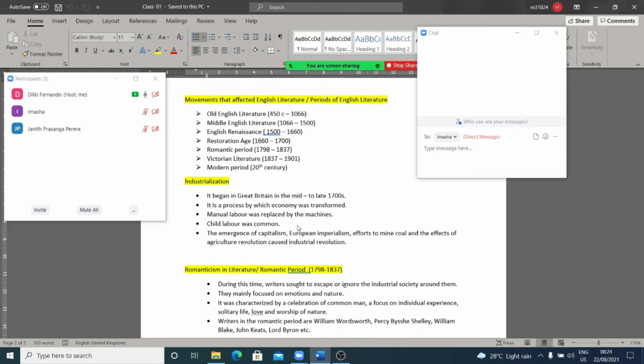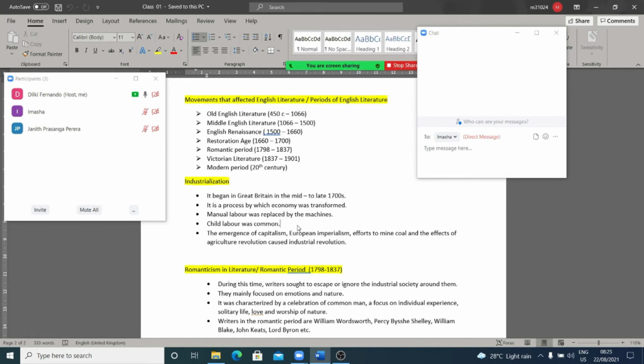Next one, child labor was common. So children during this time were forced to work, right? Children were forced to work, especially in factories. They were given salaries, but not equal to the adults. So during this time, there were children who were used as chimney sweepers.